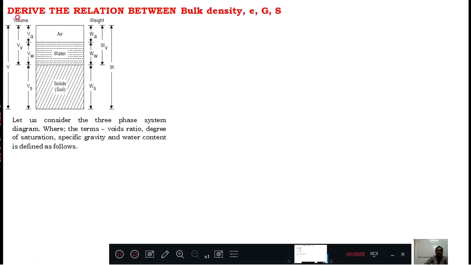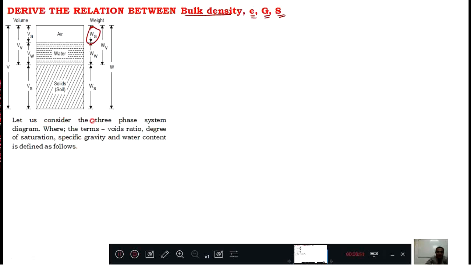Next, coming to this derivation, derive the relation between bulk density and void ratio, specific gravity and degree of saturation. These relations we need to get. Now again draw the three-phase system where Vs, Vw, Va, Vv, V and Wa ignored. Then Ww, Ws and Wv, you can write in terms of M also, and W. This has the same common meaning. Let us consider the three-phase system, everything is same.